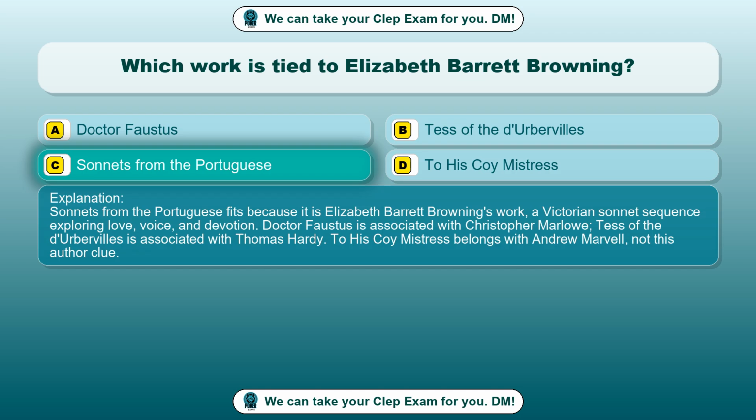Sonnets from the Portuguese fits because it is Elizabeth Barrett Browning's work, a Victorian sonnet sequence exploring love, voice, and devotion. Dr. Faustus is associated with Christopher Marlowe. Tess of the D'Urbervilles is associated with Thomas Hardy. To His Coy Mistress belongs with Andrew Marvell, not this author clue.